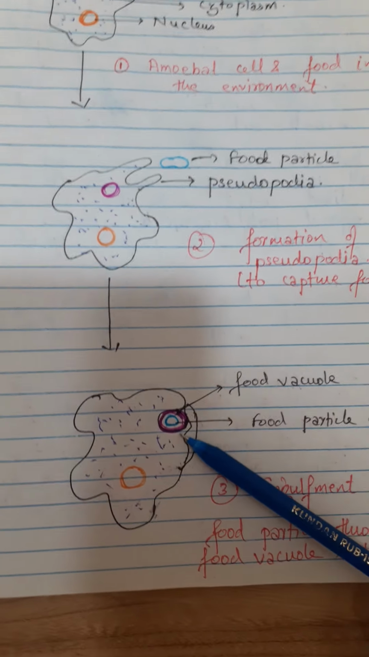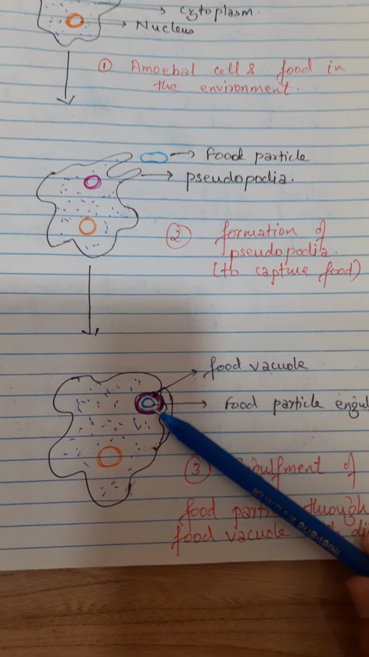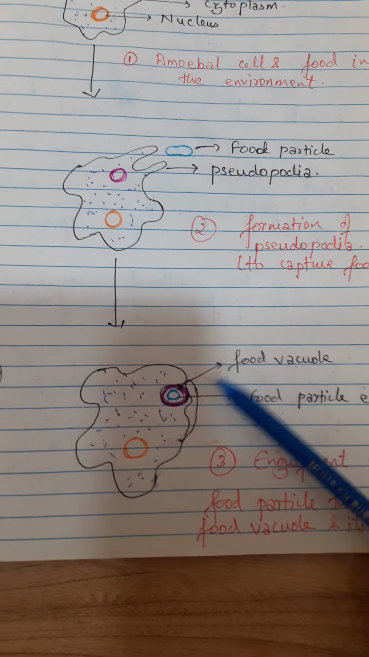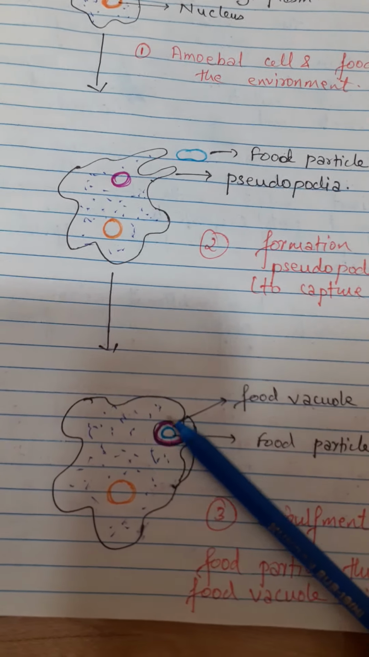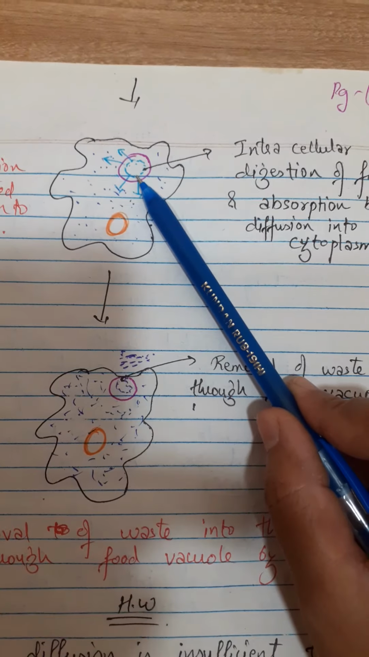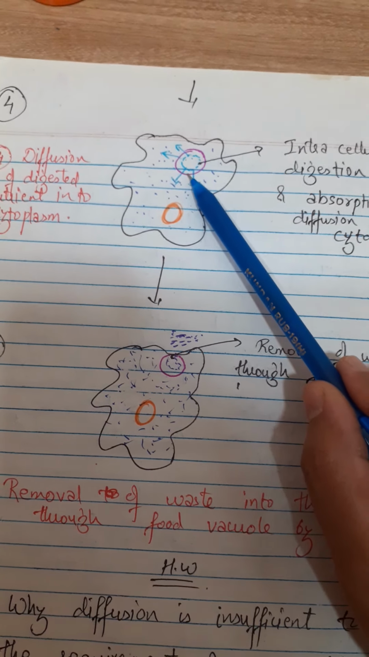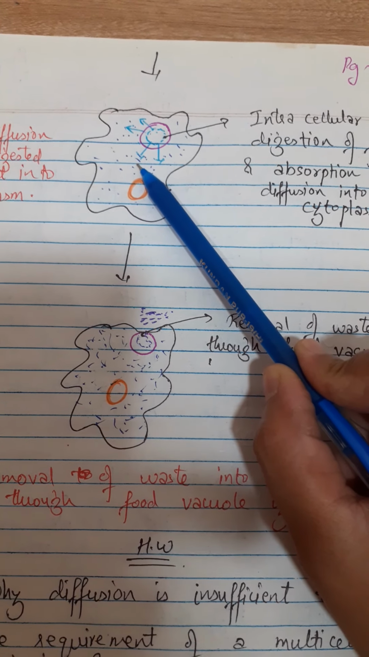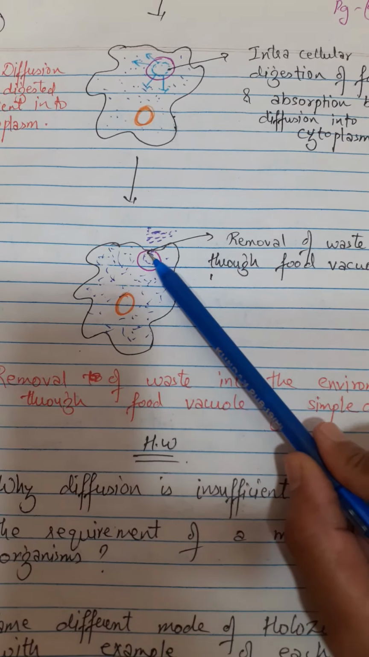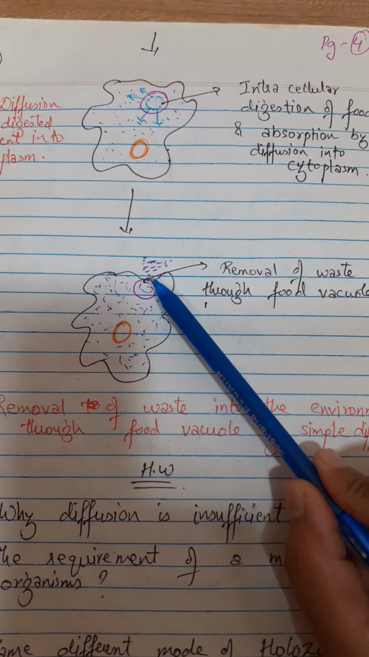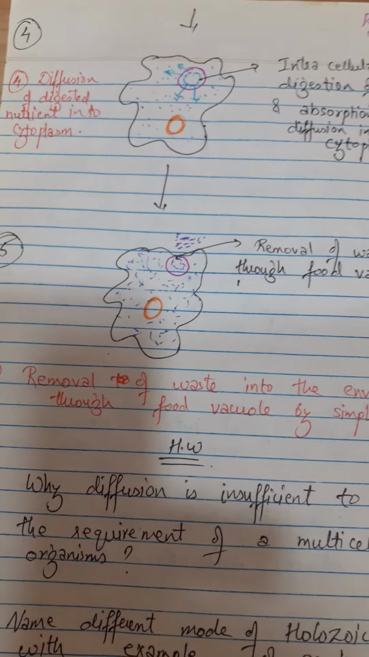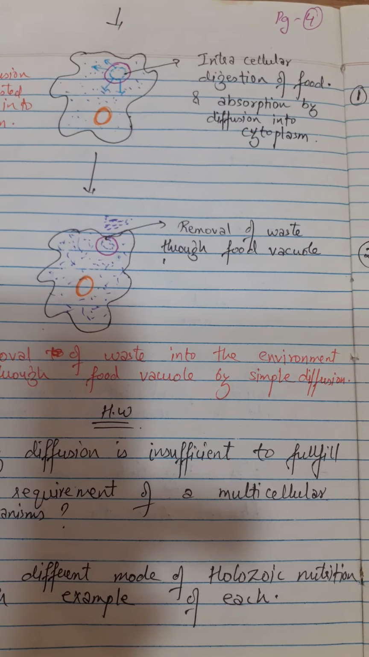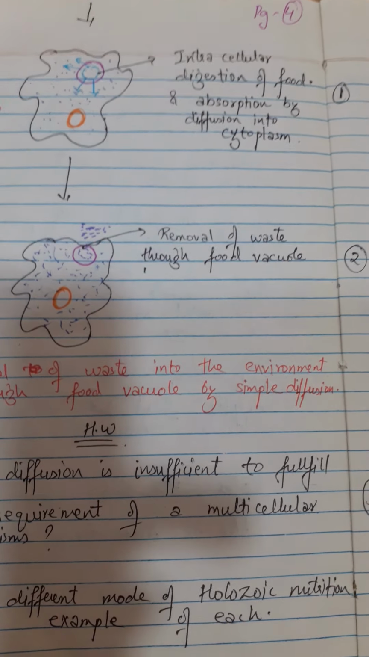Next, what happens? This elongation of pseudopodia occurs until it reaches the food particle. As it reaches the food particle, it engulfs the food particle, and the food particle is engulfed in the food vacuole region, where the digestive enzymes are present which digest the food, and the nutrient is diffused inside the cytoplasm of the amoeba, whereas the waste material, undigested food, is excreted or diffused into the environment through the food vacuole only. So this is how the nutrition or the uptake of amoeba takes place.